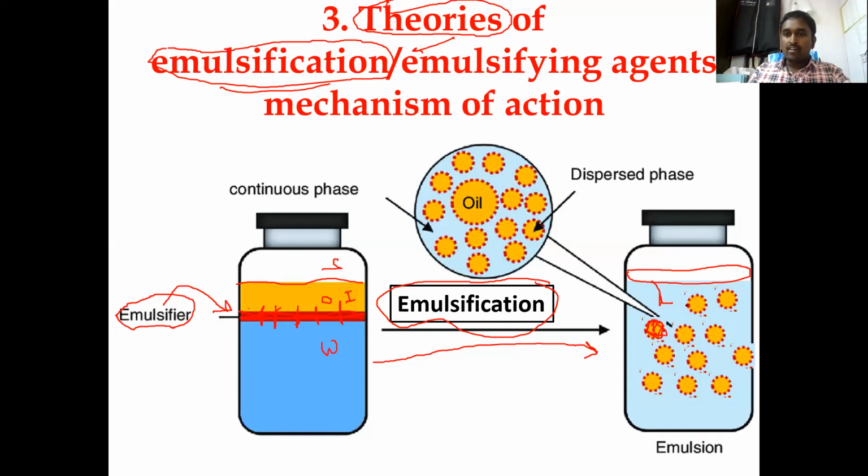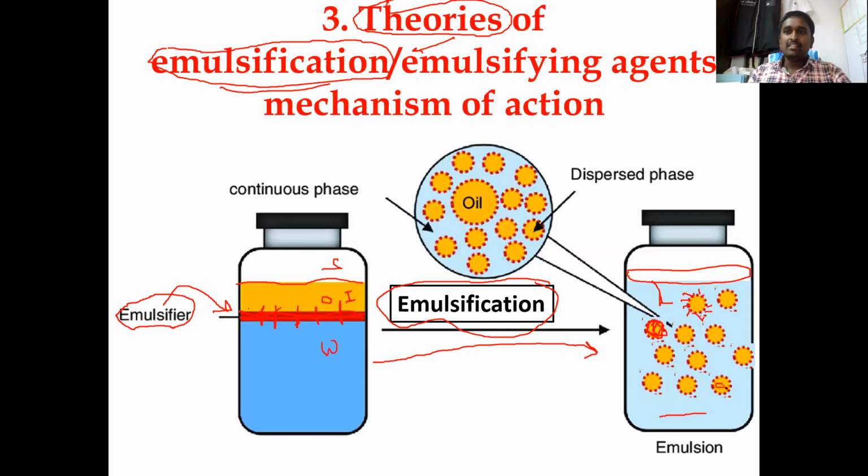So these red color dots are the surfactants. The blue color is the water, the aqueous phase, and the yellow color is the oil. So this is how surfactants, which are emulsifying agents, when added at the surface between the two phases, will reduce the interfacial tension, thereby helping in the formation of an emulsion.